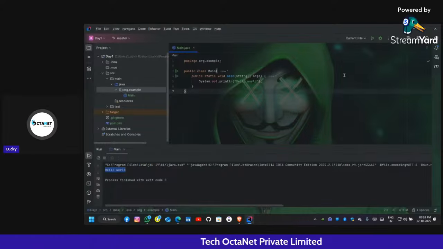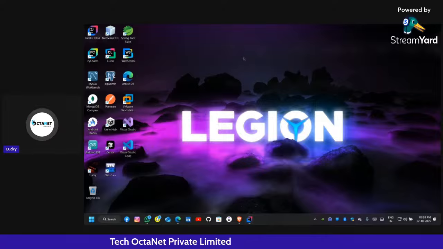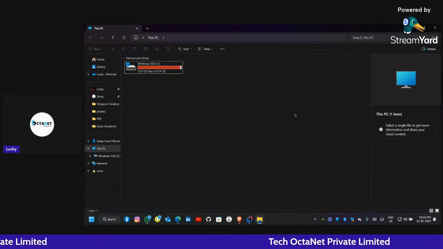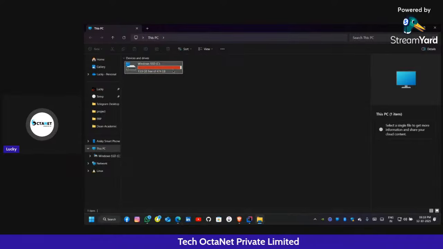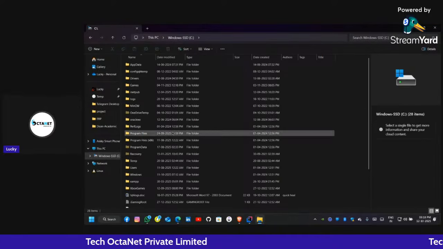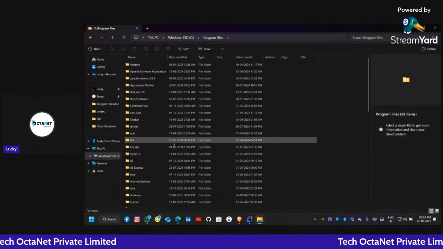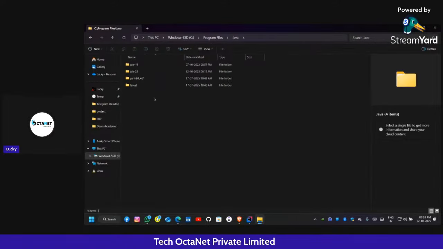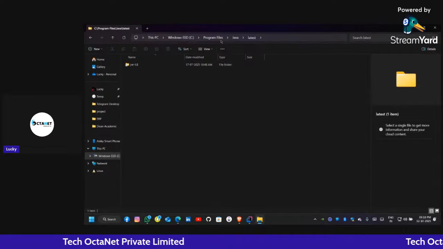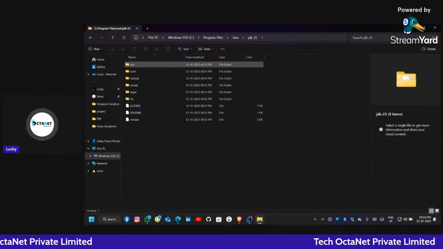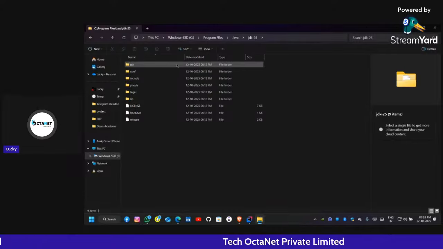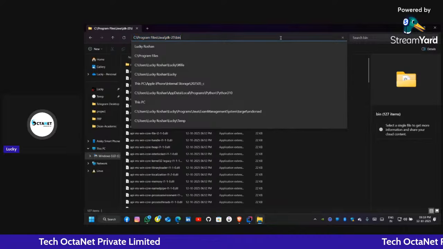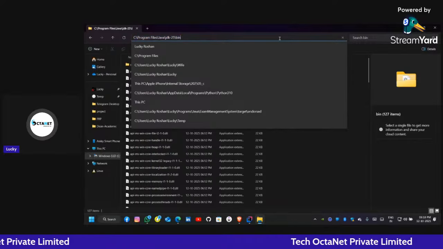Okay, let me tell you how to do it in Notepad. First of all, you have to go to the File Explorer or This PC on your computer. Listen carefully. Go to This PC, then go to C drive, then open the Program Files section. Search for Java here. Then you get Java 25, according to the version you use. Then here is the bin, open the bin. Then click here and copy this entire path.